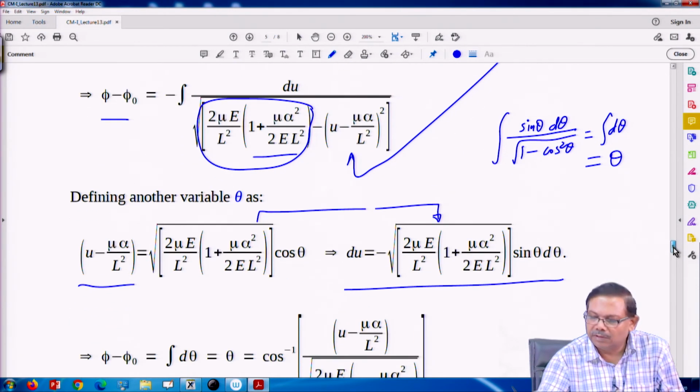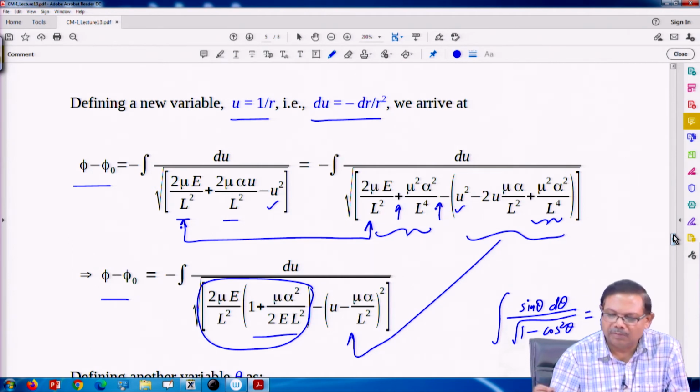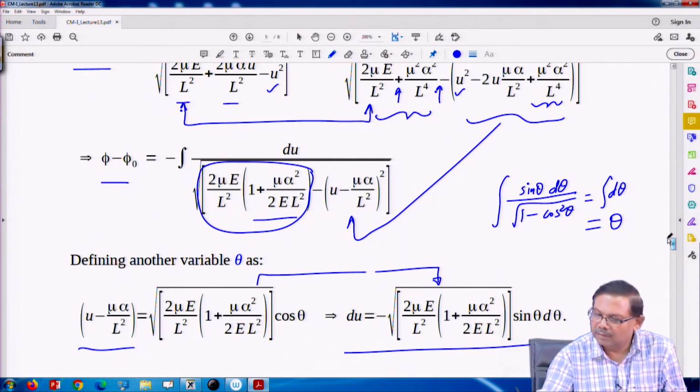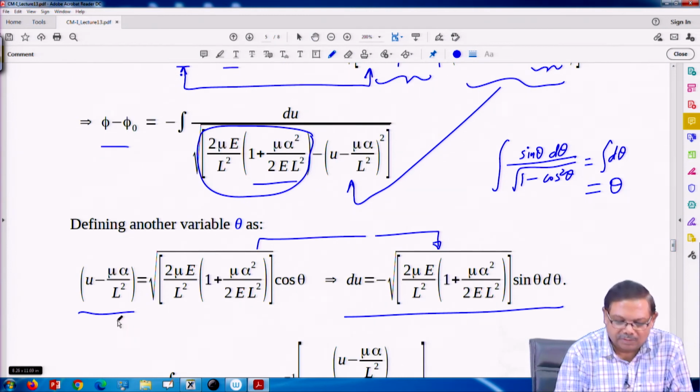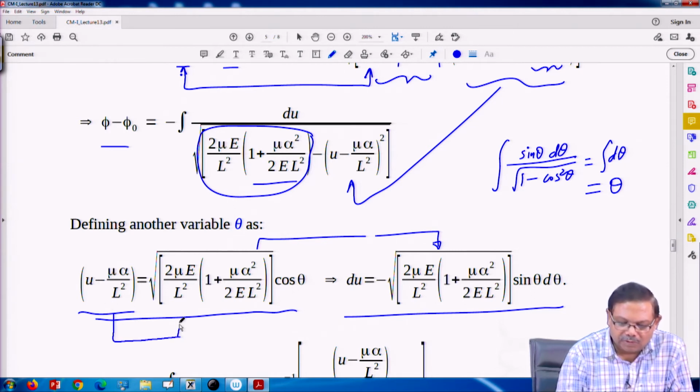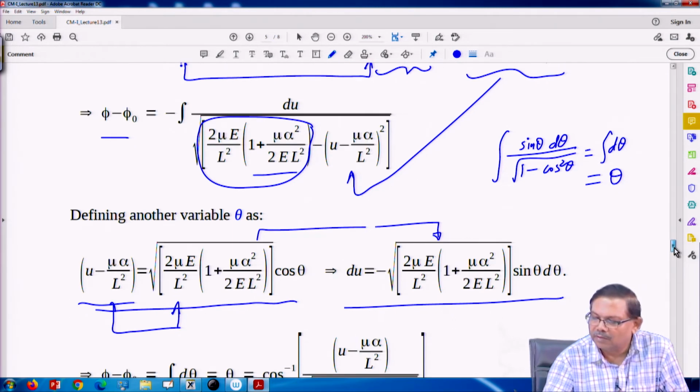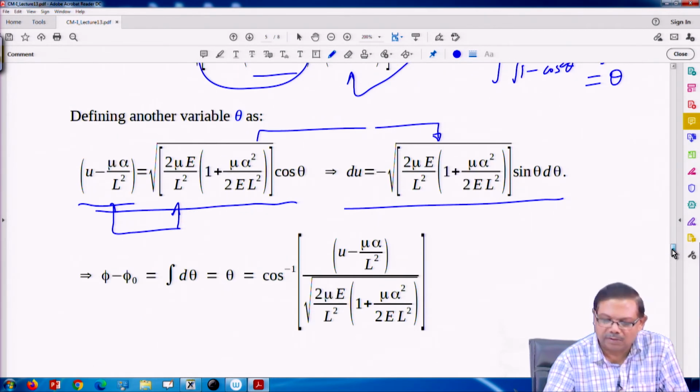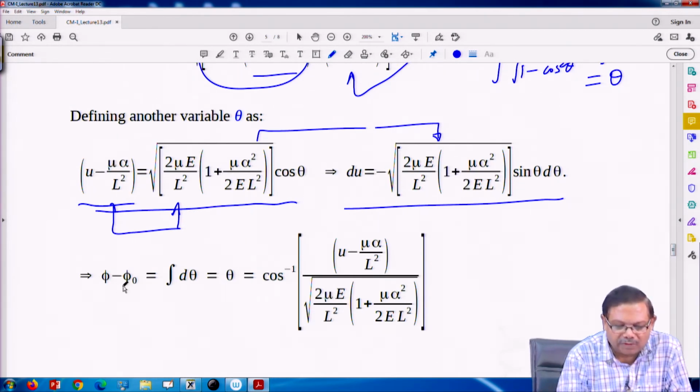and theta is, we have defined my variable as, this was the variable change. So, theta would be cos inverse of the ratio of these two terms. If I take the ratio of these two terms and then cos inverse, that is what is my theta. So, this integral is theta. So, that is what is written here. Phi minus phi naught is integral of d theta, which is theta, cos inverse. I have taken the ratio of these two.